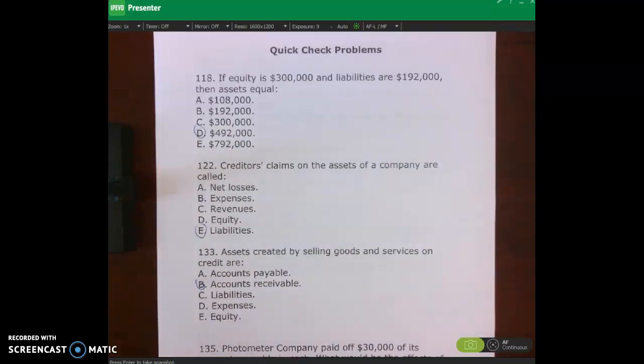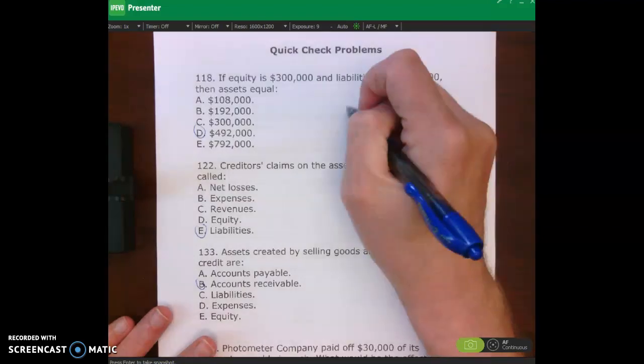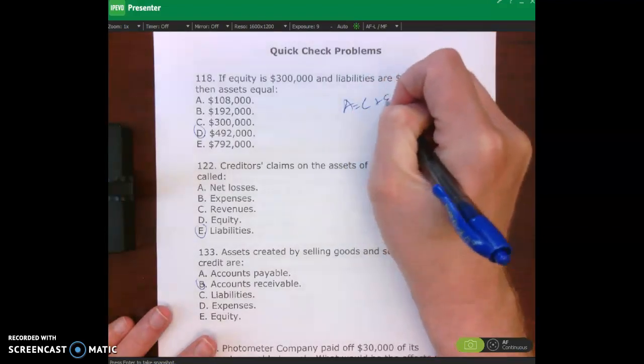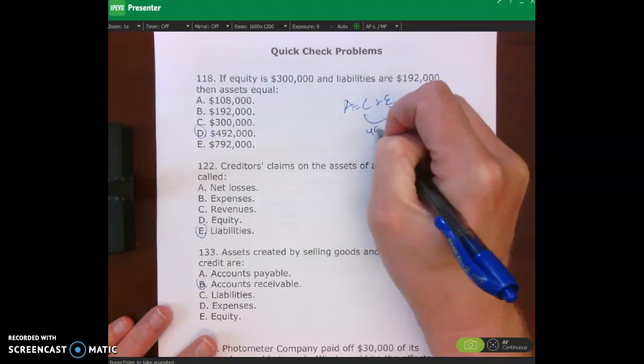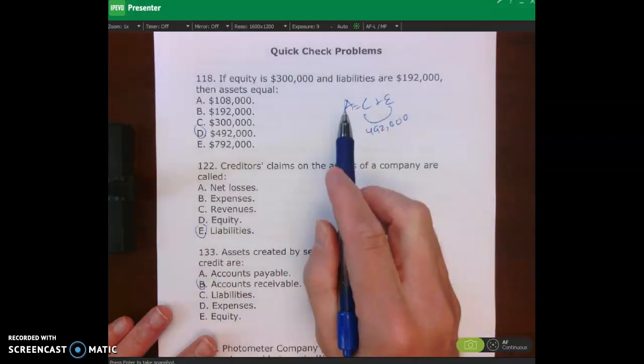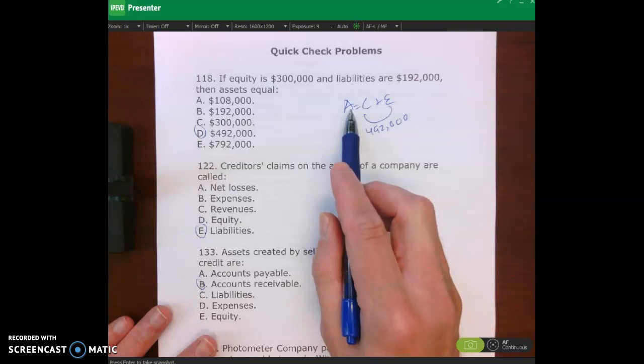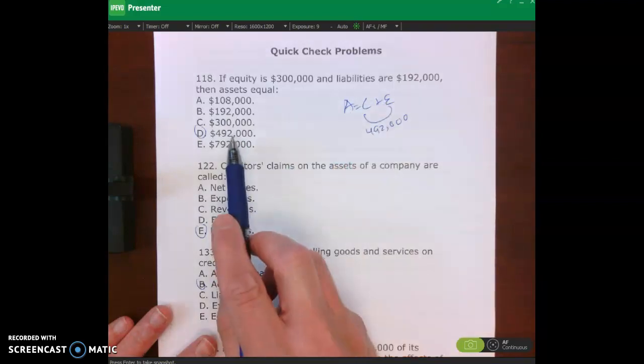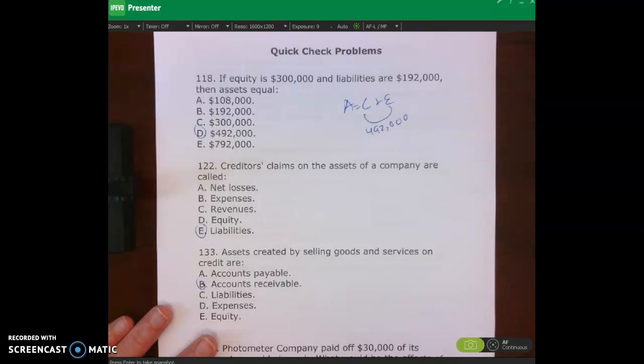So let's look at the first one, number 118. If equity is 300,000 and liabilities are 192, that means assets, as we know, assets equals liabilities plus equity. So those two is 492. Therefore, assets has to equal 492 because of the accounting equation. So the correct answer is D, 492.